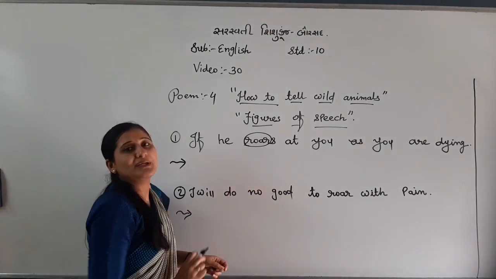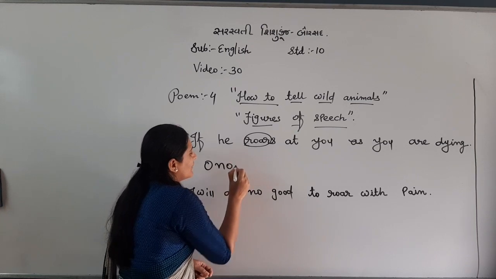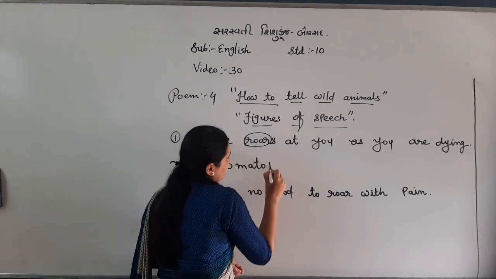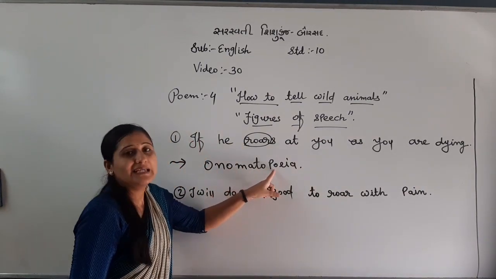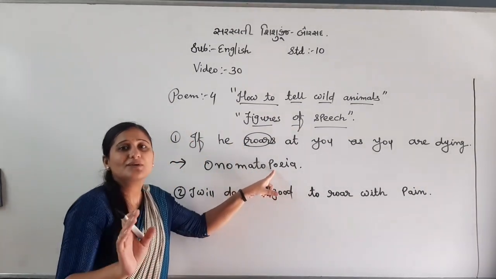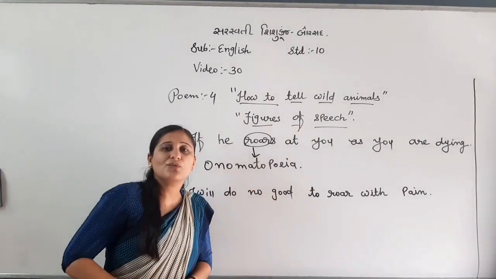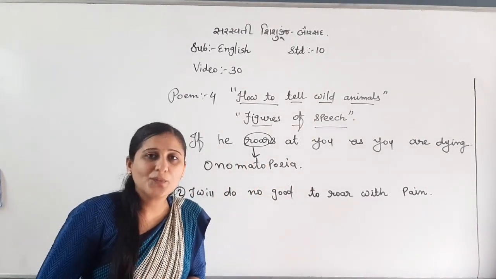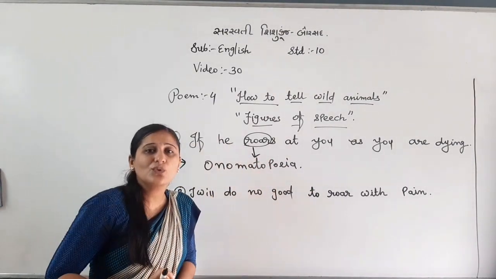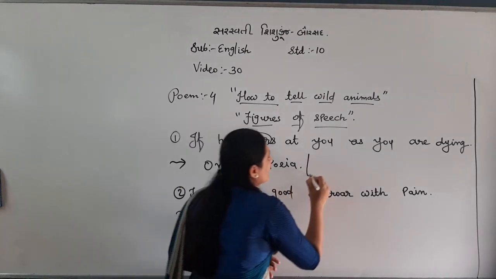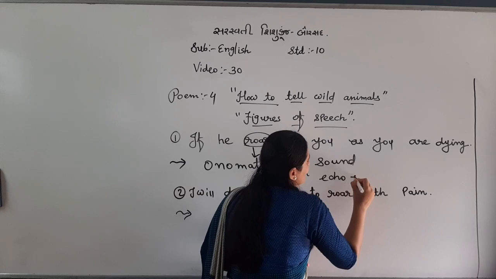The figure of speech in this line is onomatopoeia. Here, onomatopoeia will be suitable. Why? What is the meaning of onomatopoeia? It means that any word in the sentence shows sound or an echo of sound.